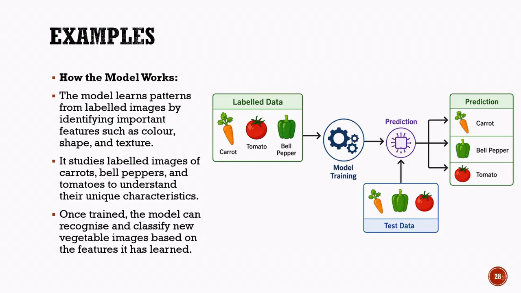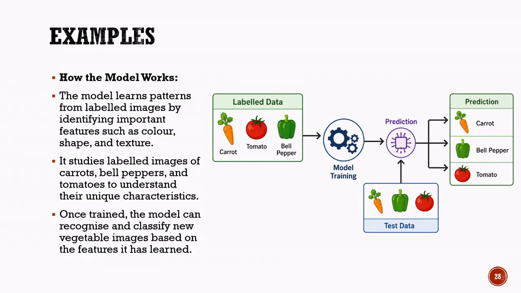For example, images of carrots are labeled as carrot, images of tomatoes are labeled as tomato, and images of bell peppers are labeled as bell pepper. The model studies these labeled images and learns important visual features such as color, shape, size, and texture. By analyzing many examples, it begins to recognize the characteristics that make each vegetable unique.